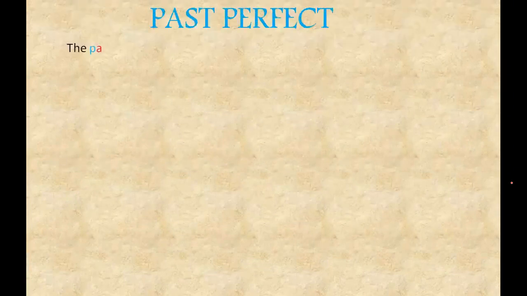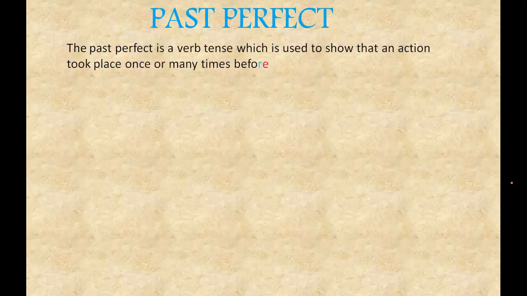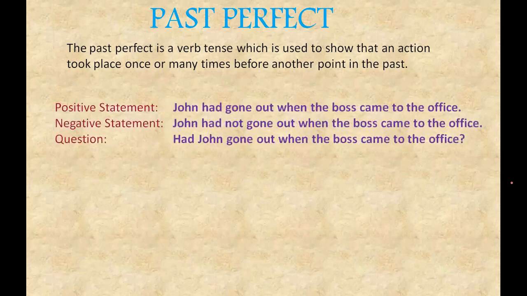Past perfect. So now you know that any perfect tense should have has, have or had. So these 3 words will definitely denote it is a perfect tense. Since it is past, the has and have are for the present tense. So had will be for the past tense. John had gone out when the boss came to the office.